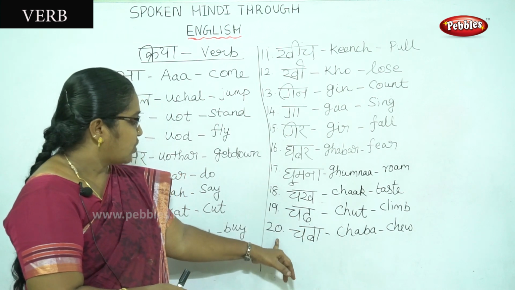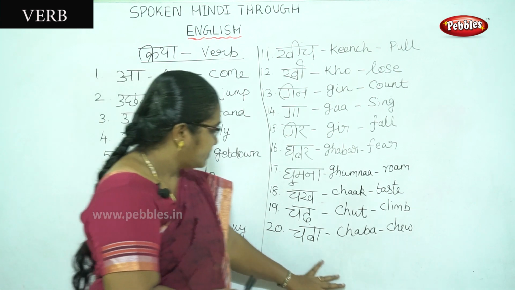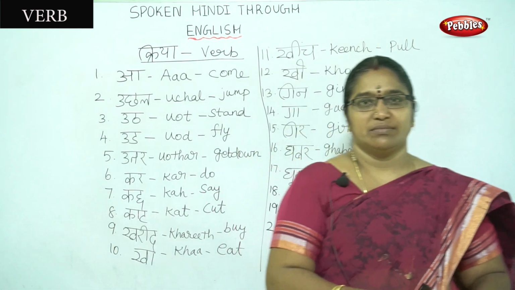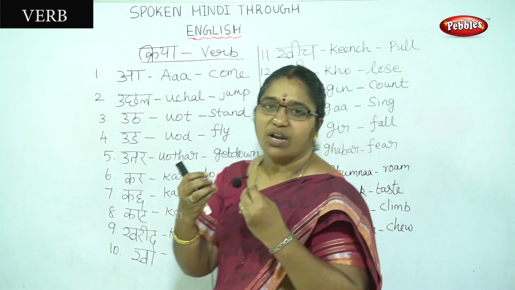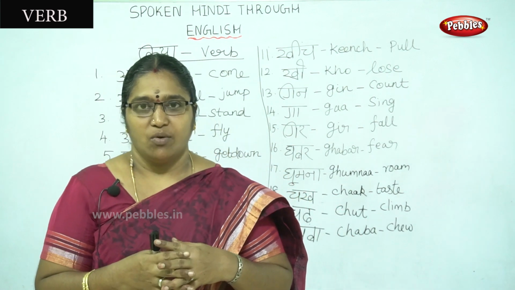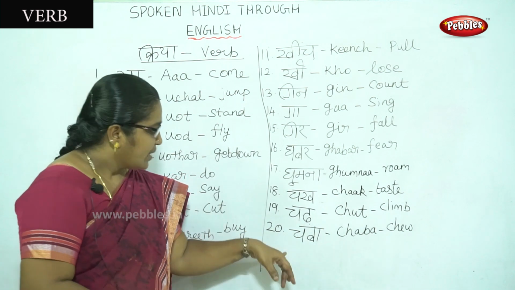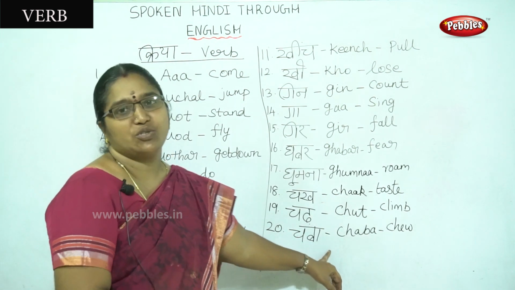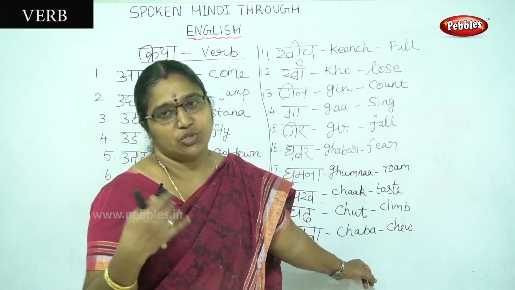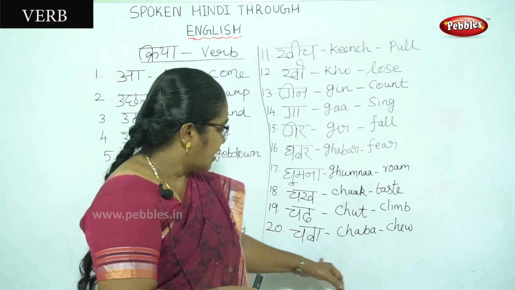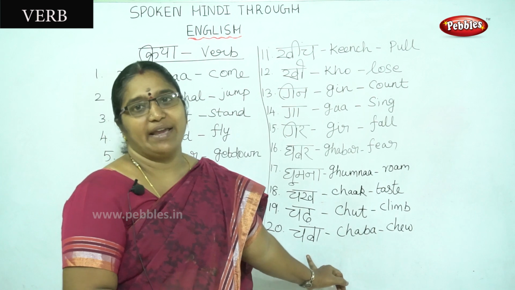Then the 20th one, the last one, last but not least. Jaba means chew. Chewing the food around your mouth, not swallowing. बच्चे चॉकलेट को जबा रहे हैं.